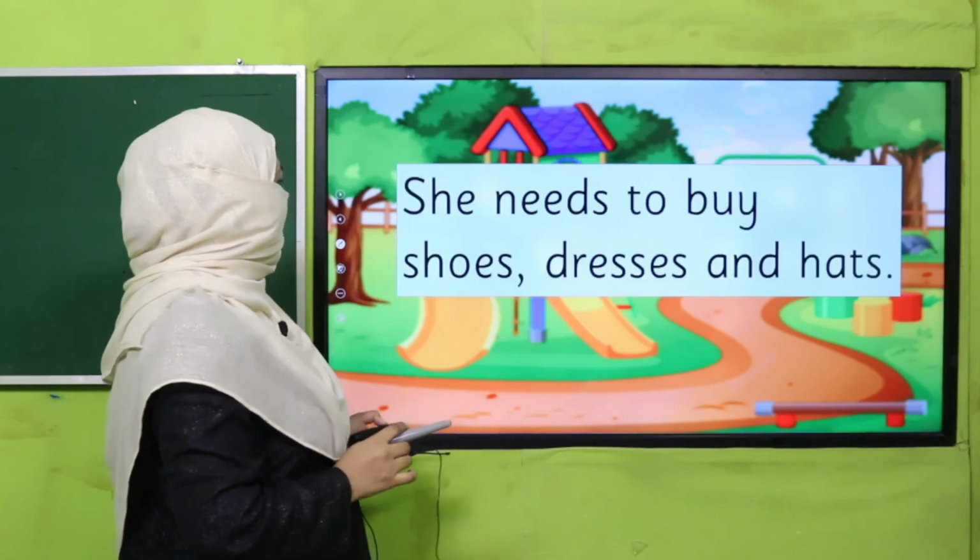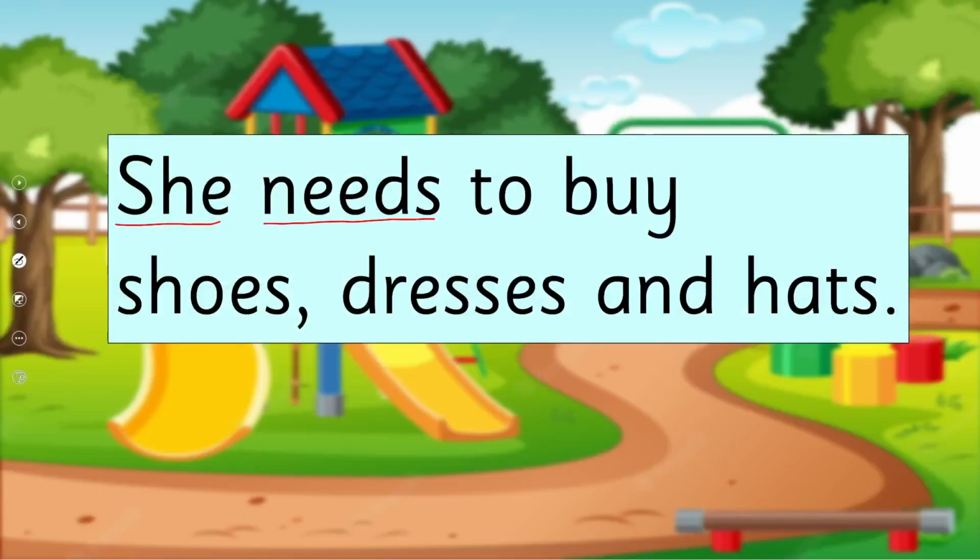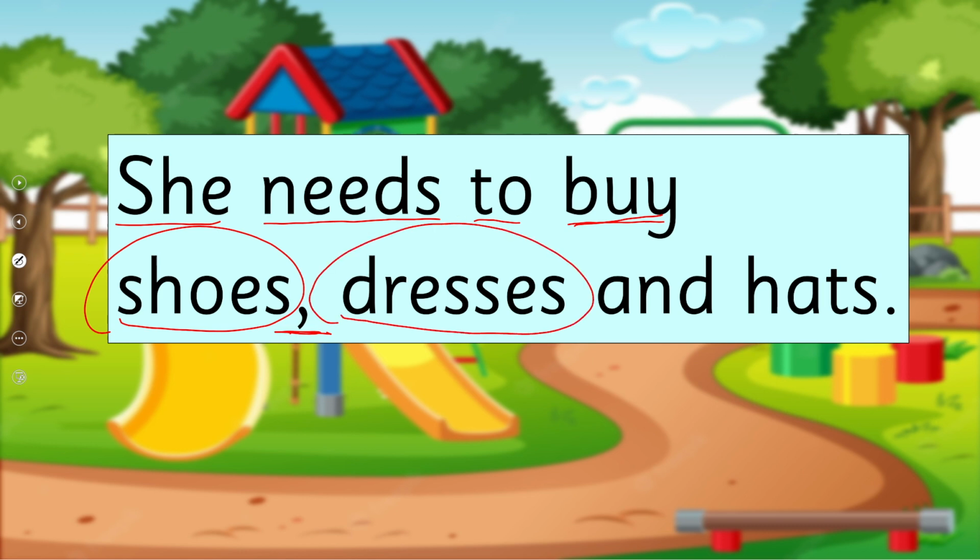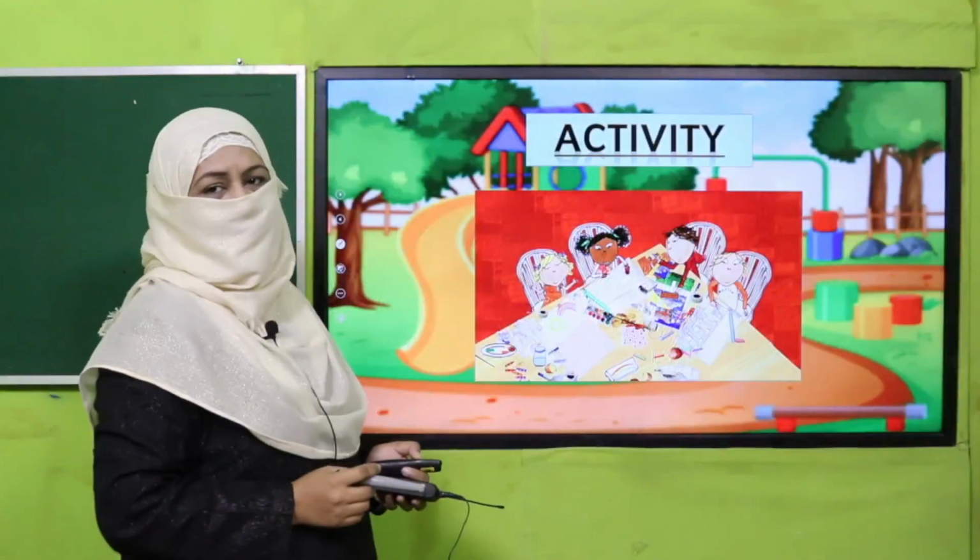Okay, the next example is she needs to buy. What does she need to buy? Shoes, dresses, and hats. Okay, so to separate these items in this sentence, we place comma. Do you understand now? Okay, so let's practice it through an activity.